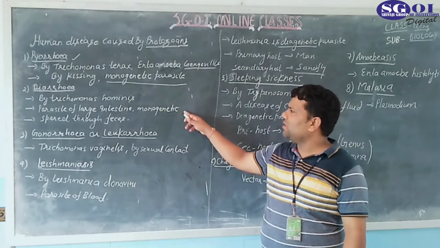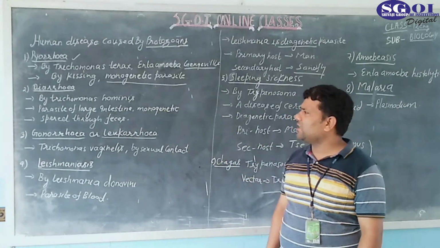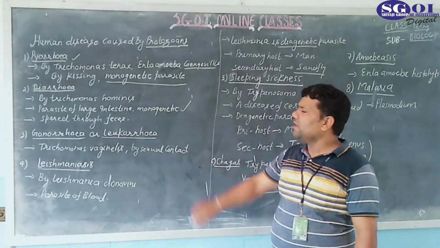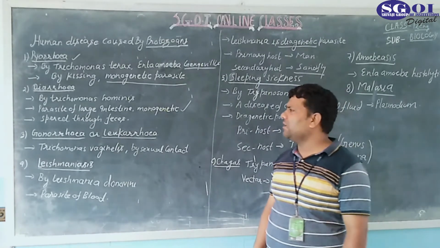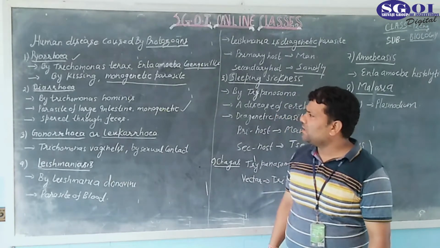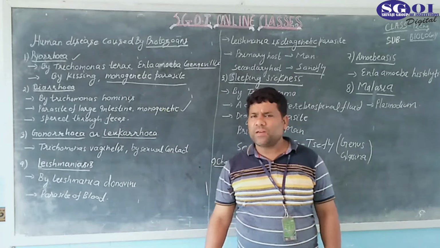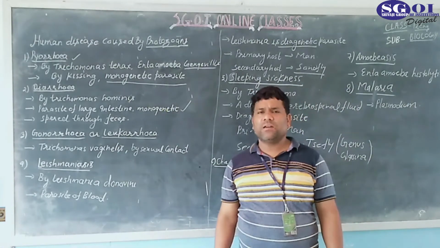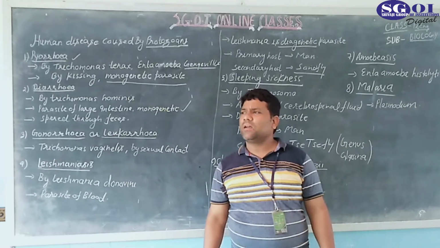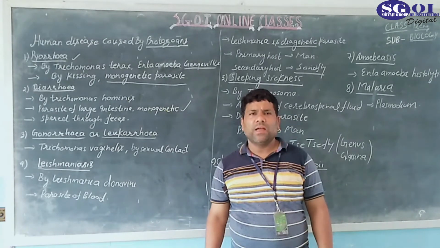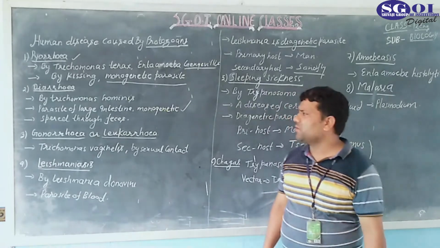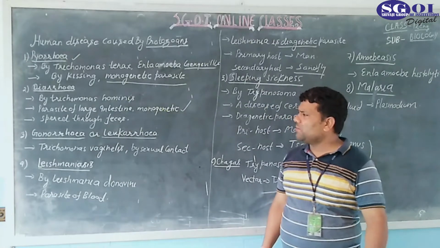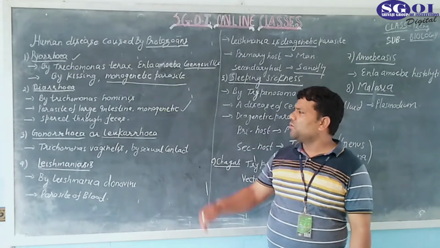It is also monogenetic, completing its life cycle in a single host. This disease is spread through feces. When an infected person passes feces outside on the ground, the disease is transferred to another person. Now comes another disease known as gonorrhea.